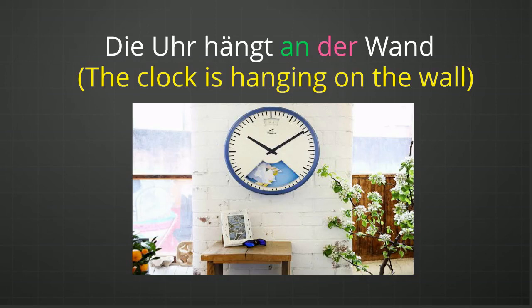Die Uhr hängt an der Wand. An is a Wechselpräposition, Wand is a feminine gender noun, die Uhr is the subject. Now the clock is already on the wall, no one is hanging it, there is no motion. The subject is stable, stationary, and not performing any action on an object. So you can consider this preposition as a dative preposition.